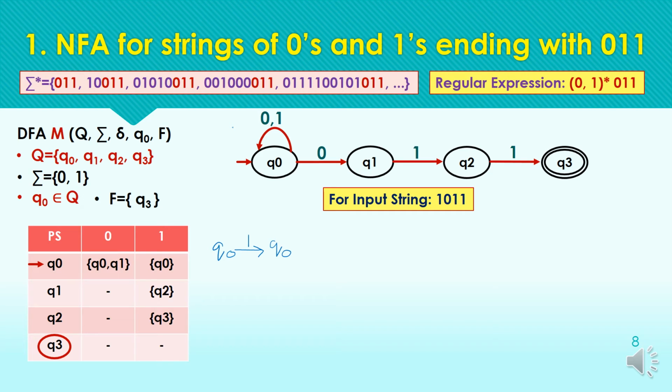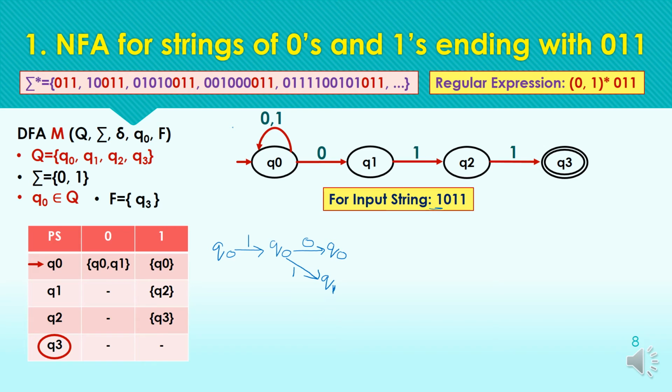Okay, for the next 0 we have two paths, as we have already discussed that in case of NFA we can have multiple paths. So from q0 for the input symbol 0 we are having two paths, one to q0 and one path to the state q1.